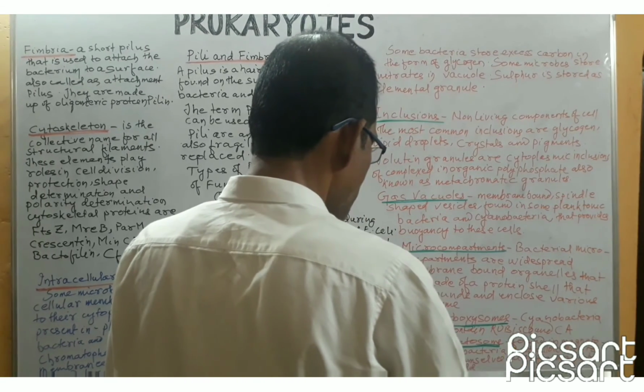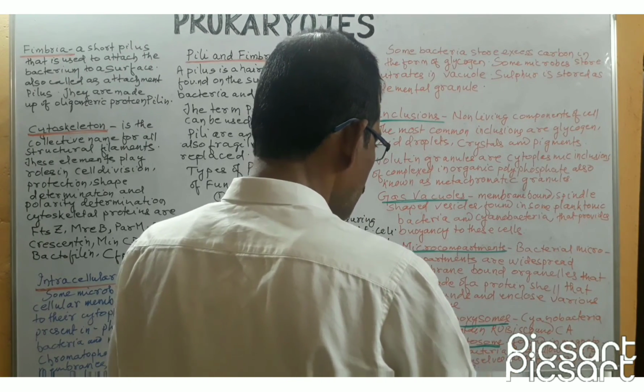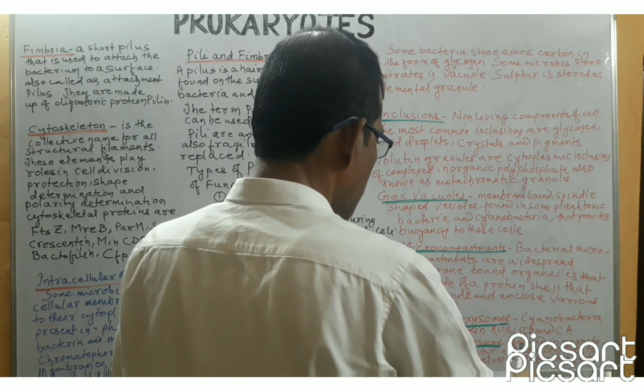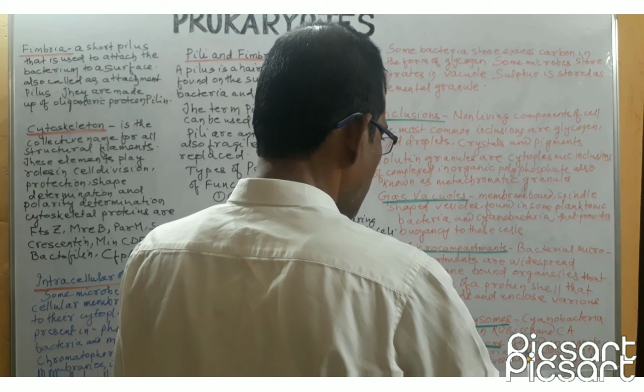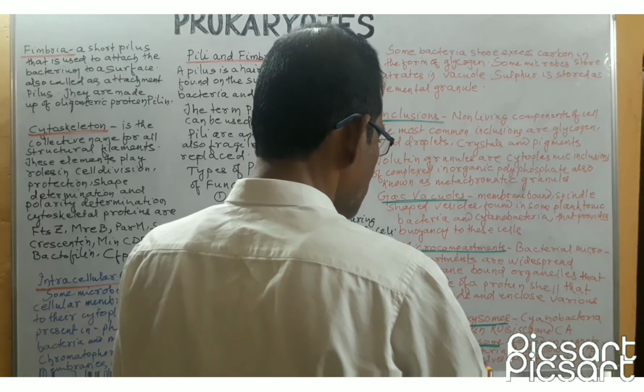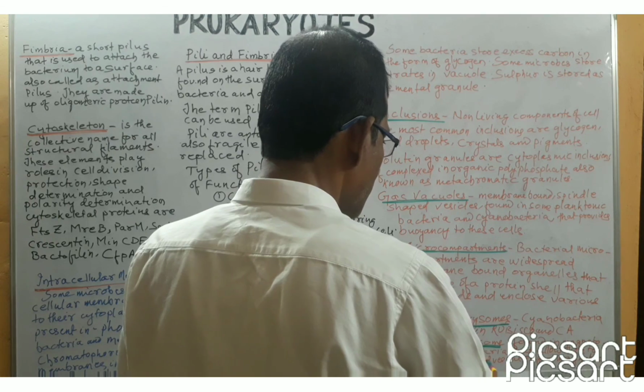Next is magnetosomes. Magnetosomes are the microcompartments that are found in magnetotactic bacteria that allow them to align themselves along a magnetic field.